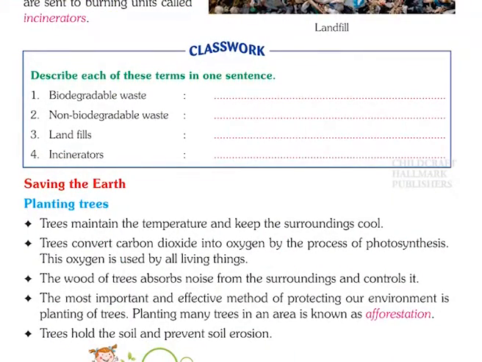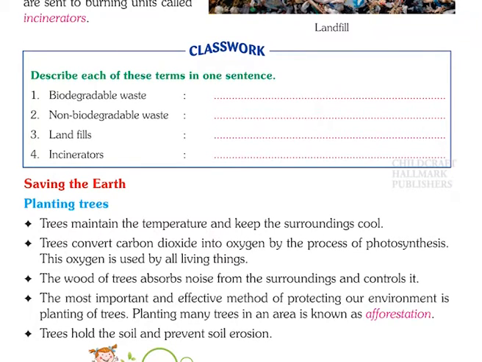Saving the earth. Planting trees. Trees maintain the temperature and keep the surroundings cool. Trees convert carbon dioxide into oxygen by the process of photosynthesis. This oxygen is used by all living things. The wood of trees absorbs noise from the surroundings and controls it.